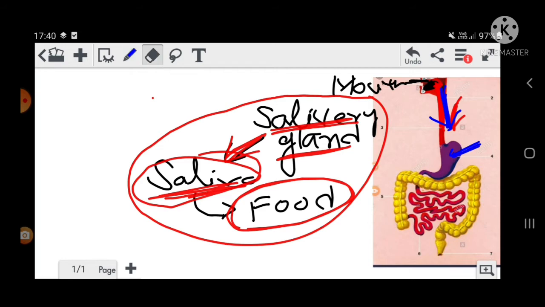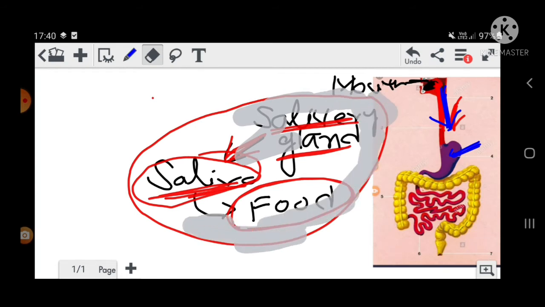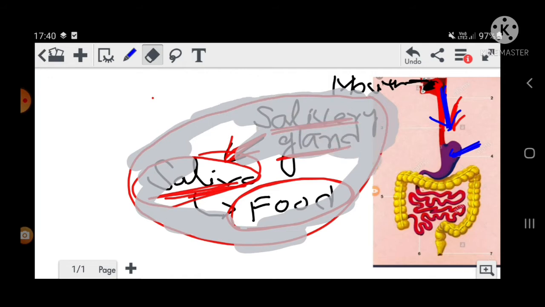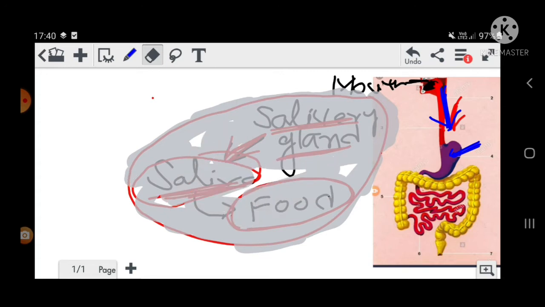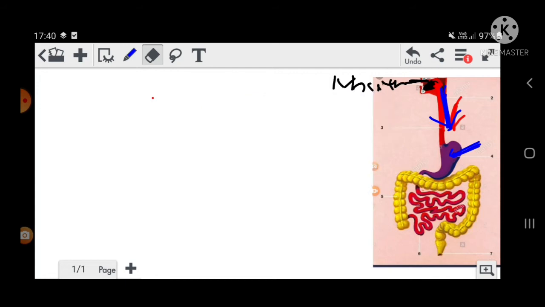I am showing you this part. Let me rub this, then I will explain about the stomach. First, what did we do? Food we have taken in the mouth. From the mouth, through the esophagus, it came into the stomach. Now see, I am telling you what is happening in the stomach.